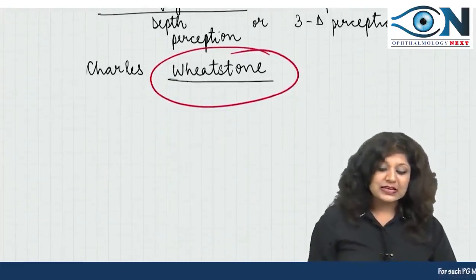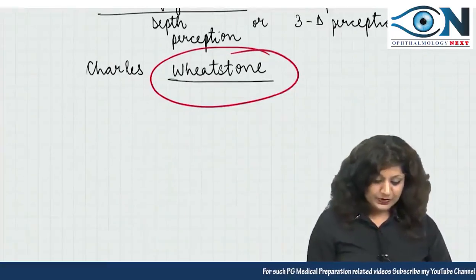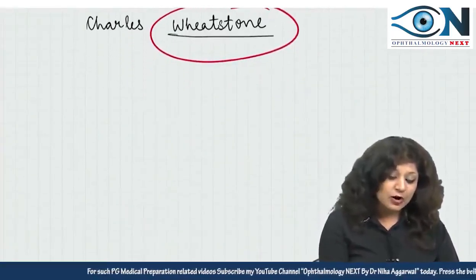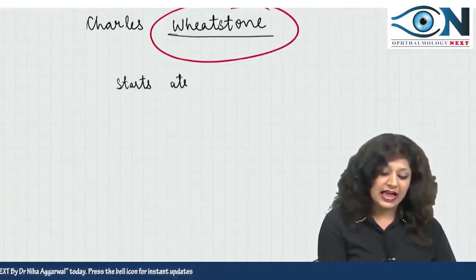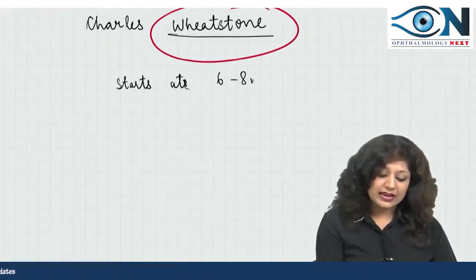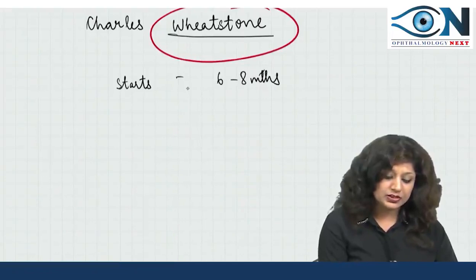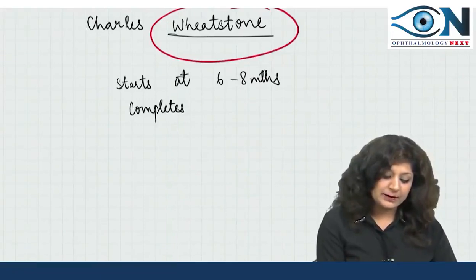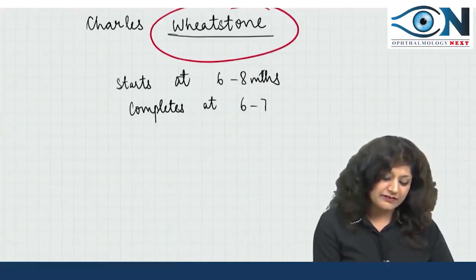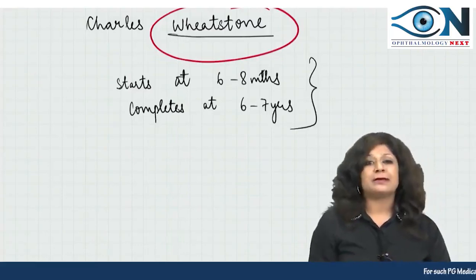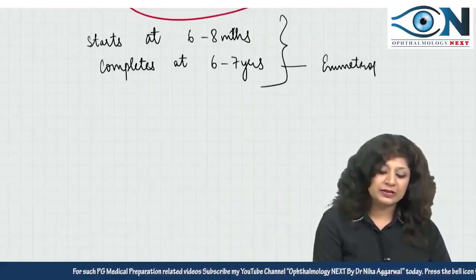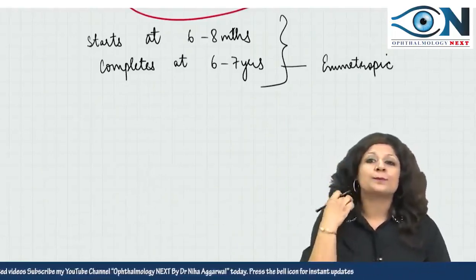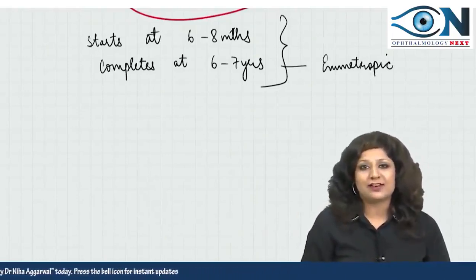Now stereopsis is the third dimensional perception. We also know that it takes a very long period for development. Stereopsis starts at about 6 to 8 months, while for its completion it takes a very long time, and it completes at about 6 to 7 years. So obviously a very long time, and this is also the age of emmetropia. So by the time the child becomes emmetropic, he also develops stereopsis and binocular single vision develops there.